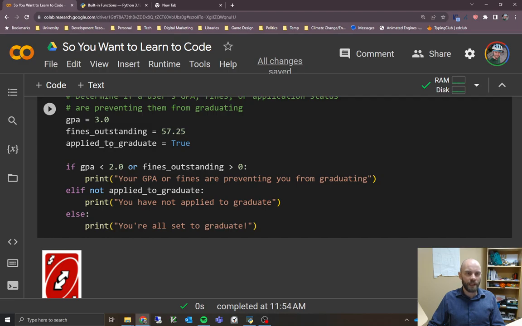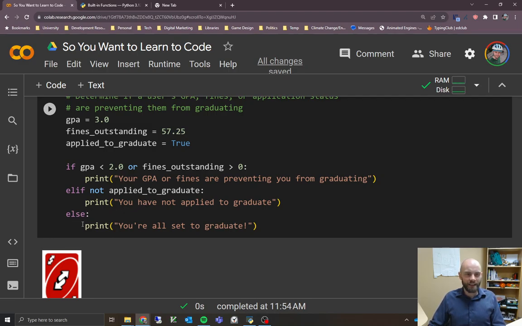In this case, applied to graduate is true, but if they haven't applied to graduate, that's a problem, right? So if not applied to graduate, then if this ends up being true, it's going to jump in here. This is kind of confusing, because it's a double negative. If applied to graduate is false, we flip it to true, then it's going to jump in here, which gets a little confusing if you're not used to this kind of thing. But I think it makes sense overall, if you don't think too hard about it, maybe.